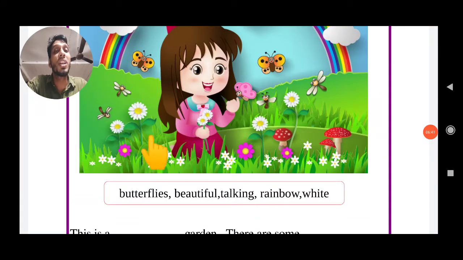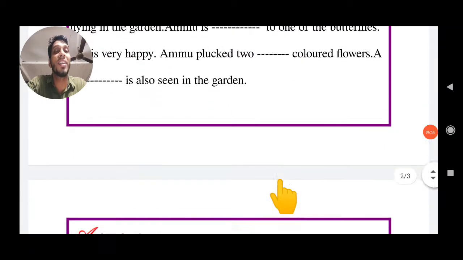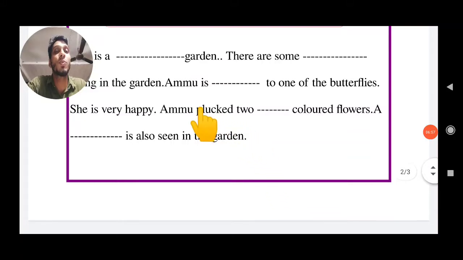Okay. Which color flower? Is it a green flower? Is it a red flower? Is it a violet? No. What is the color of the flower? You can select the proper words in the box and write in the blank space. Ammu plucked dash color flowers. You can identify and fill in the blank.